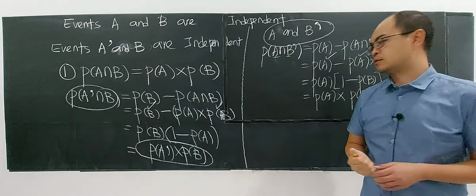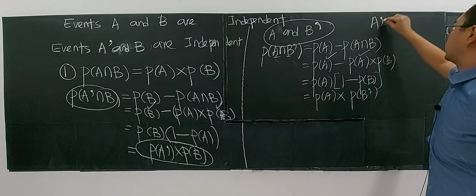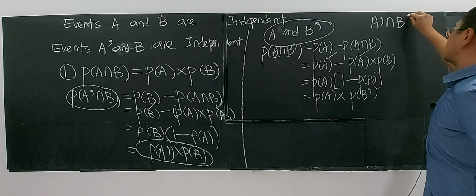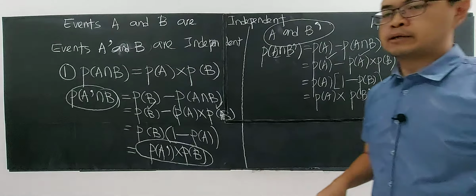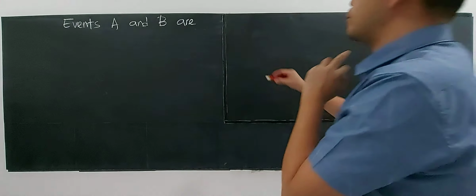And the student asks again, sir, how about A prime intersecting B prime? Yes, it's also. Alright? So, you see how I do it. You know that A and B are independent.